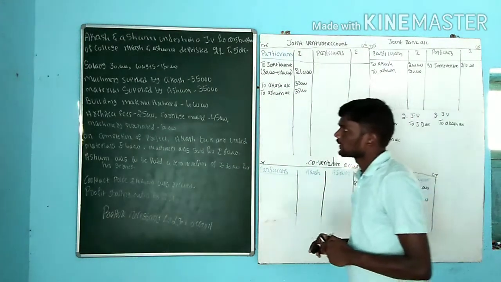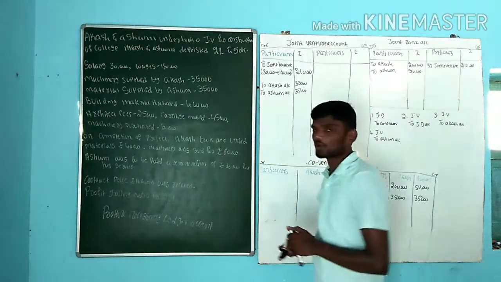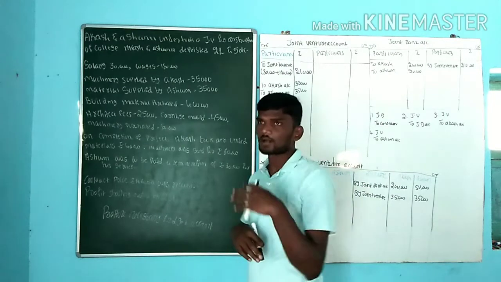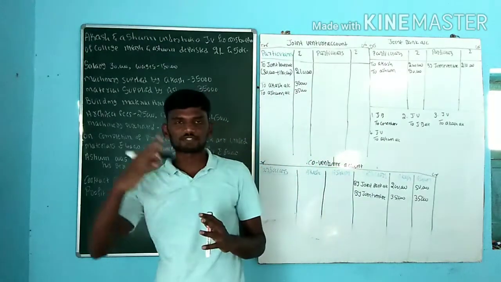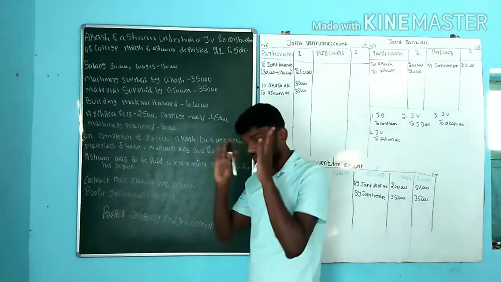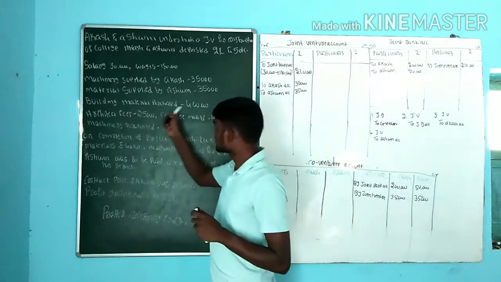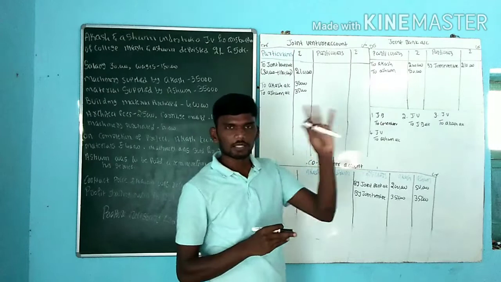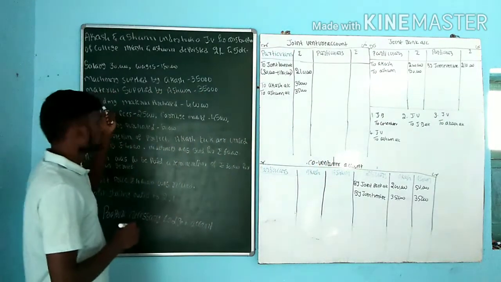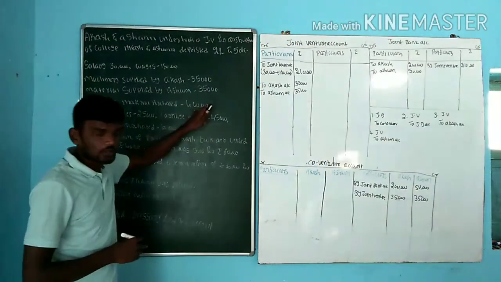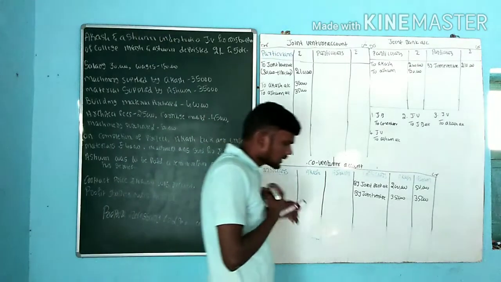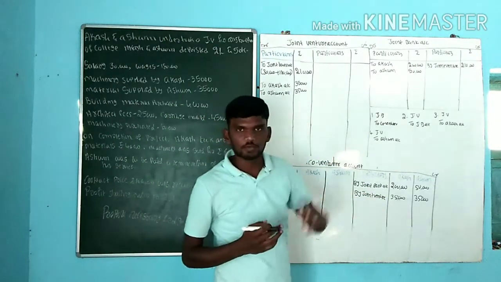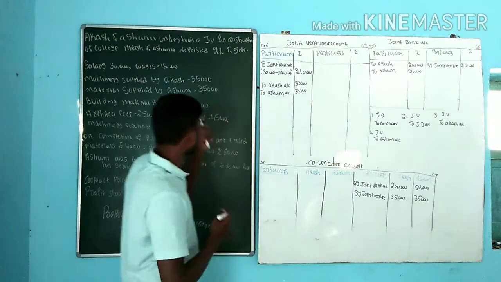Next one, building material purchase, rupees 4 lakh. Building material purchase, they have not specified any kind of name, like whether it is purchased by Akash or by Ashwin. Now, what do we need to assume? Building material purchase, rupees 4 lakh. Assume it is paid by them both. Both of them together paid rupees 4 lakh. Which one? That is building purchase, rupees 4 lakh. Any kind of purchasing, is cash coming in or going out? Usually any kind of purchasing, cash goes out of the business. And one more, it is paid by both.